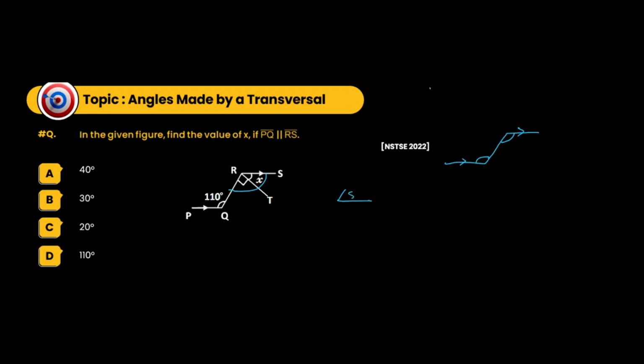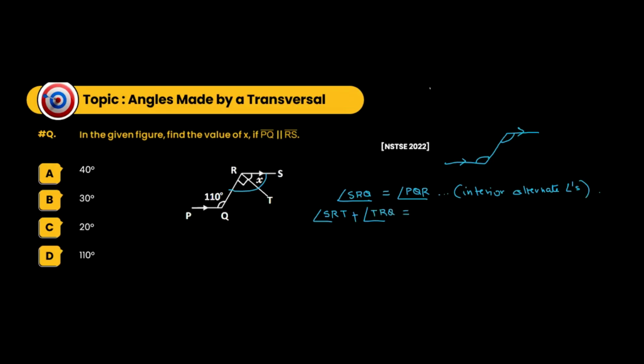So we can say that angle SRQ will be equal to angle PQR. Reason: interior alternate angles. So SRQ is how much? SRQ will be SRT plus TRQ.